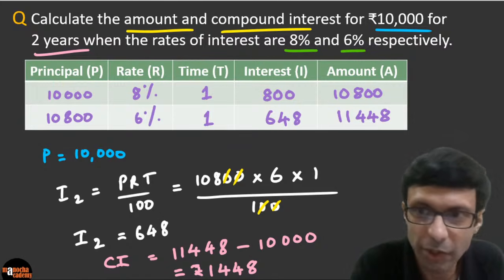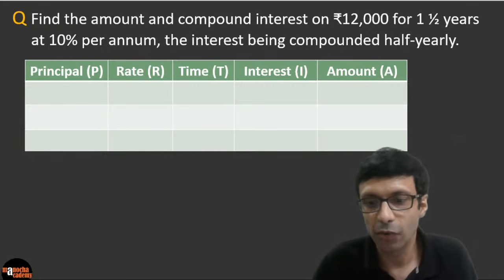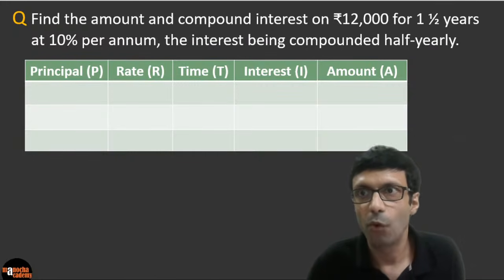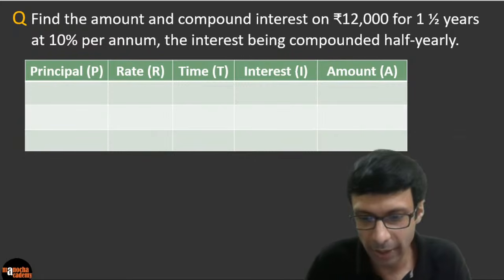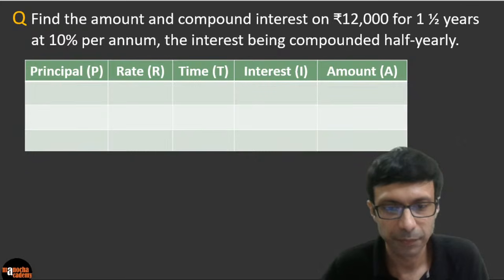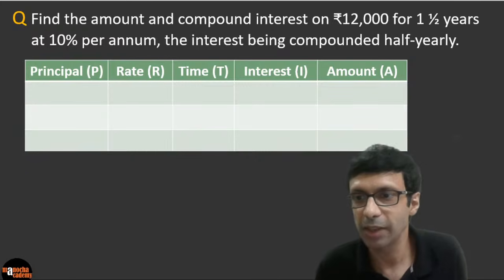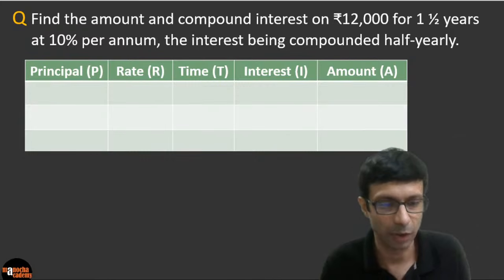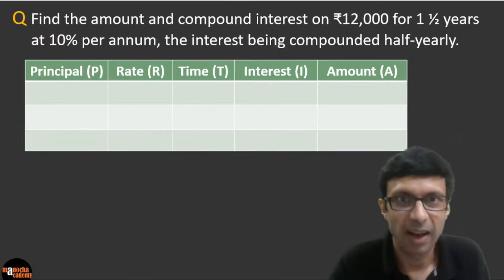Let's take a look at another question here. Find the amount and compound interest for 12,000 for 1.5 years at 10% per annum, the interest being compounded half yearly. So this is very interesting. How will you guys do this question? Please take a look here. And then we are going to go to the interesting compound interest formula also. Please try this.